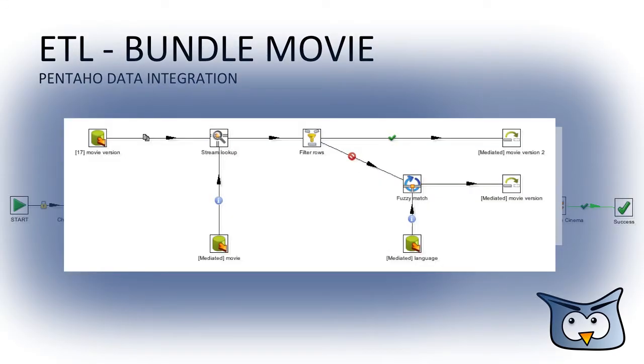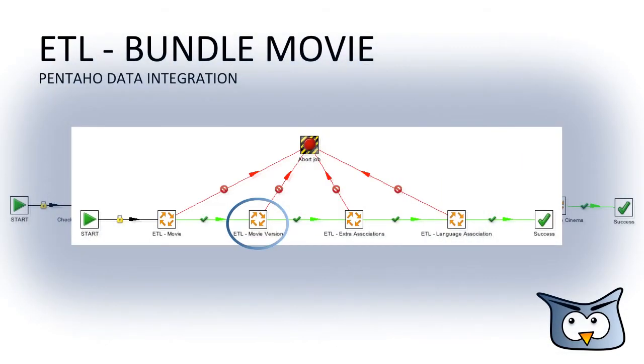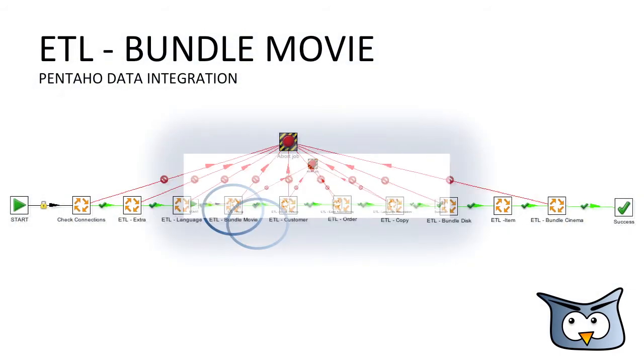The movie version data gets extracted from the database of group 17. After that, we do a stream lookup to the mediated movie table to get the right association using the old movie ID of group 17 that is stored in the mediated schema as well. After that, we use a filter to check if a movie version has a dubbed language. If so, we're using a fuzzy match to get the right language ID from the language table. In the schema of Group 17, the dubbed language was stored as a string attribute. In the mediated schema, it's now a foreign key to the language table. In the steps ETL extra associations and ETL language associations, we are restoring the respective associations to their movie versions.